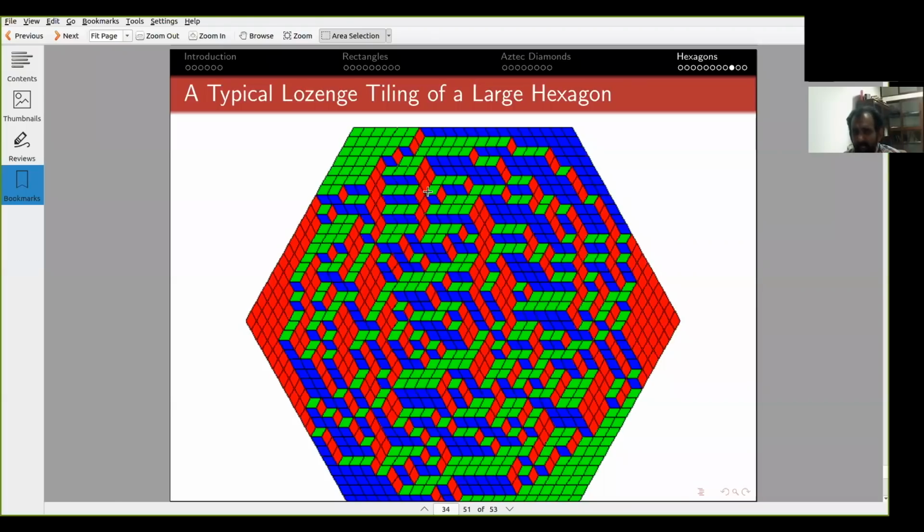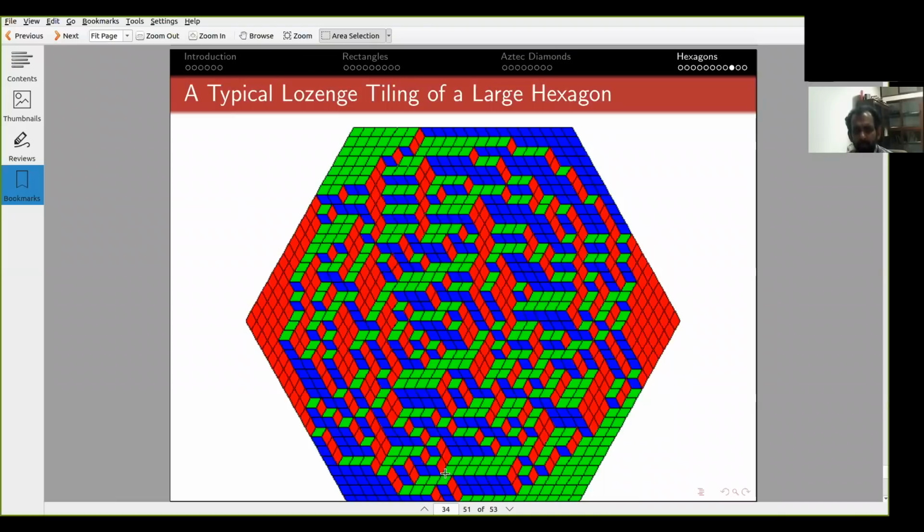The coloring is for the three different types of lozenges. And then there is a curve that separates it, and then you get something more disordered in this region. And for the hexagon, again, it turns out that the curve that separates it is a circle. This is not at all obvious again, because a circle has much more symmetry than a hexagon. But it turns out that that is indeed the case.